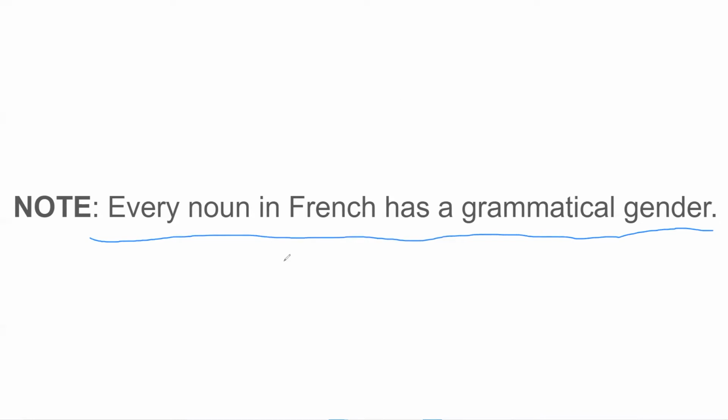And as discussed before, articles in French, both indefinite and definite, indicate whether a noun is masculine or feminine and whether they are one of a kind or one of many. Now that we have established that, let's understand the difference between indefinite and definite articles in French.